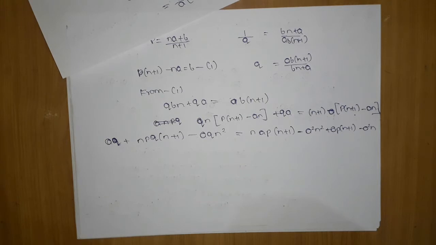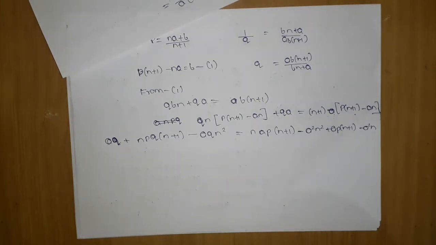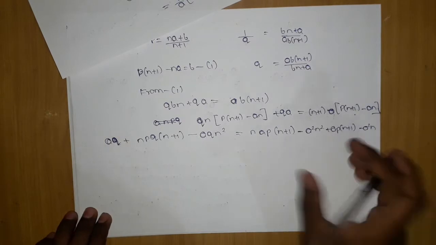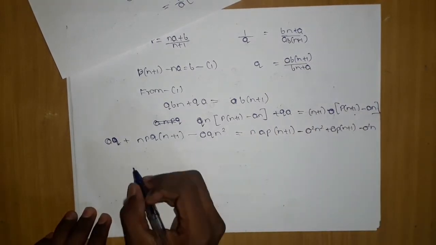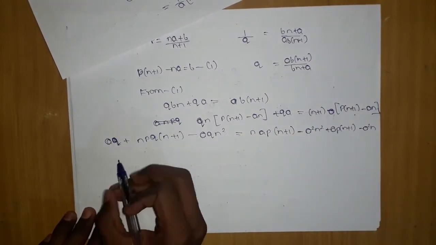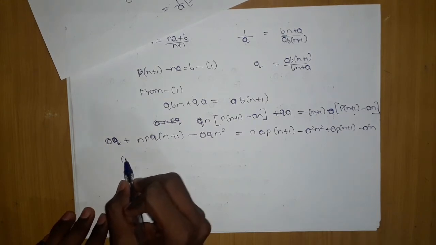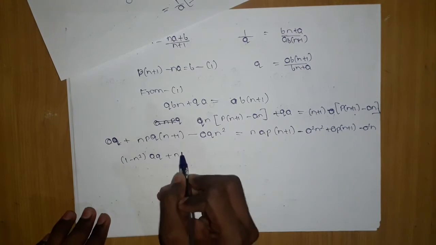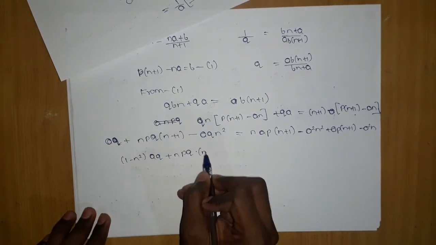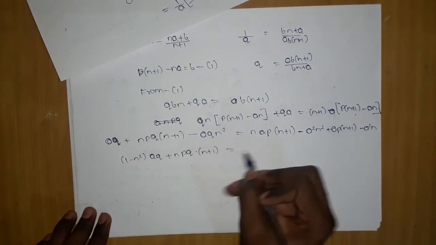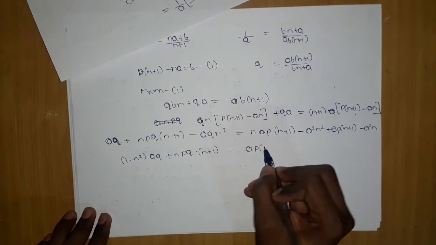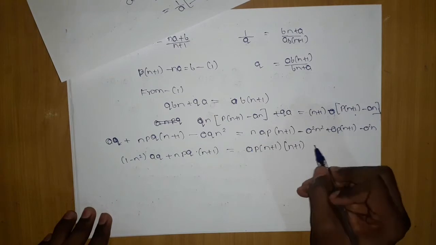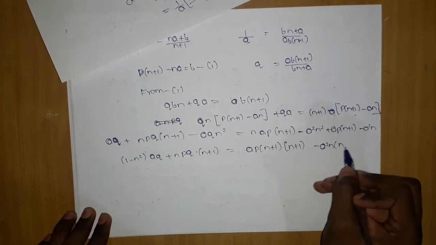After this, we multiplied this with this and this with this, all the things, and then we got this equation. After this we can do one thing: (1 minus n square) into aq plus npq into (n plus 1). The calculation is quite a bit difficult. And minus a square n into (n plus 1).